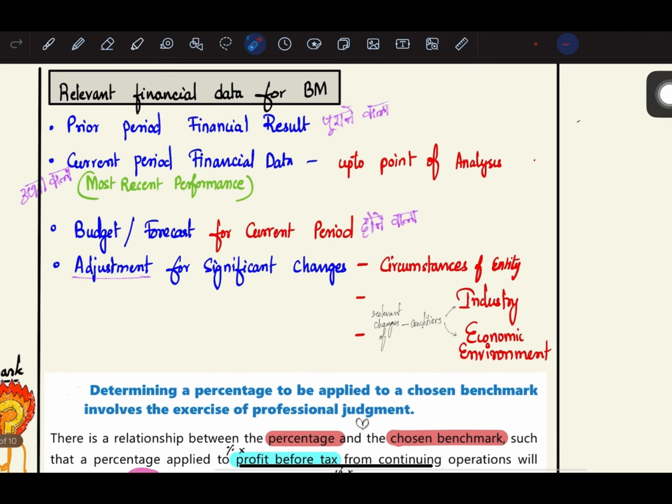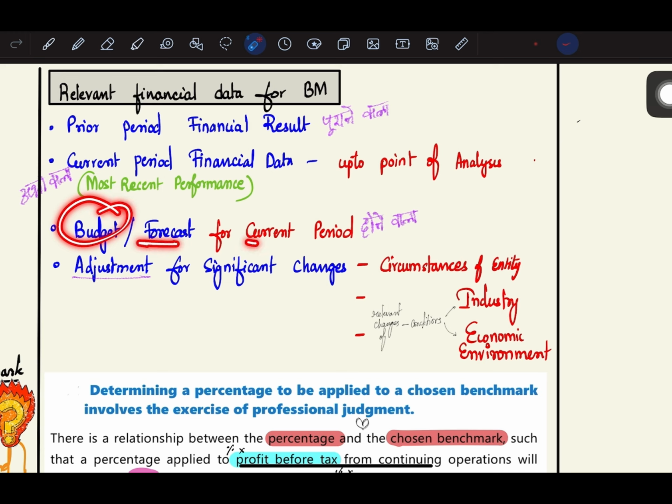Next, what is the relevant financial data for benchmarking? So there are basically 4 things. The first one is prior period financial results. The second one is current period financial data up to the point of analysis. That is the most recent performance. Current period means when you are doing the benchmarking up until that date, the most recent performance.